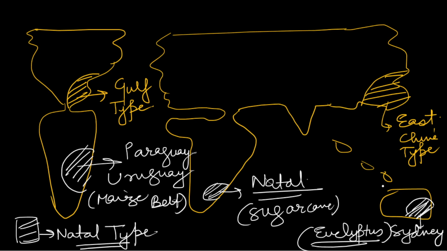So these are the various regions of the world where China type climate is found. We have also discussed the East China type, Gulf type, and natal type, that is China type in the southern hemisphere. So I think this was all for today. I hope you understood the various important facts about China type.